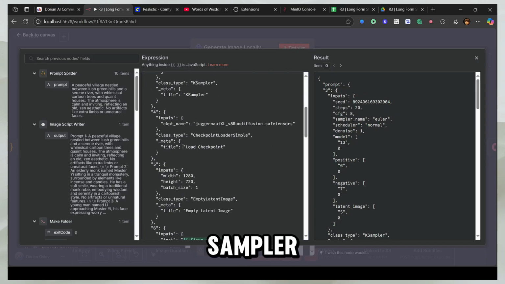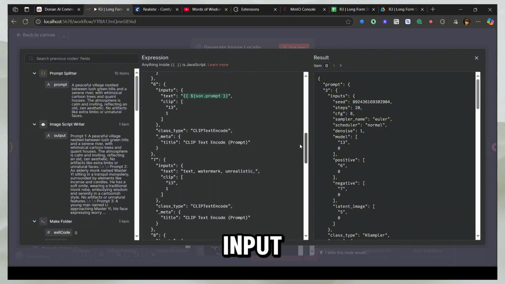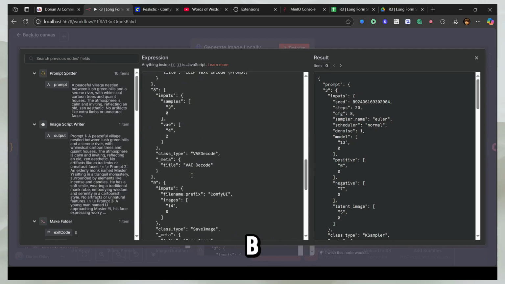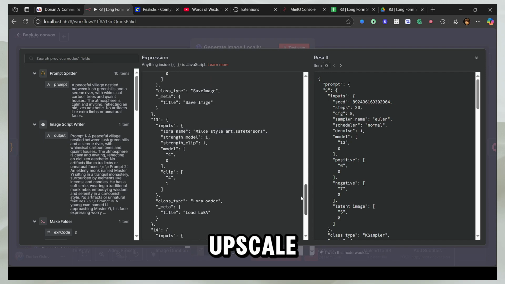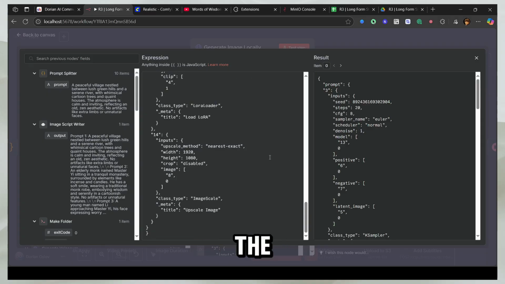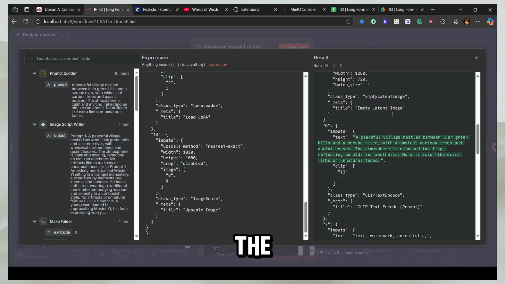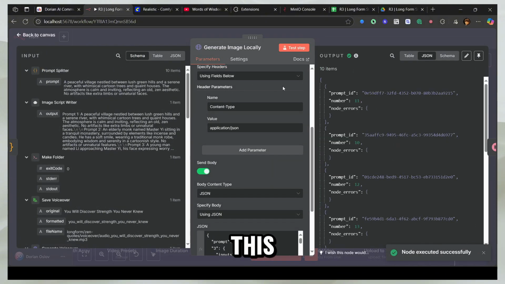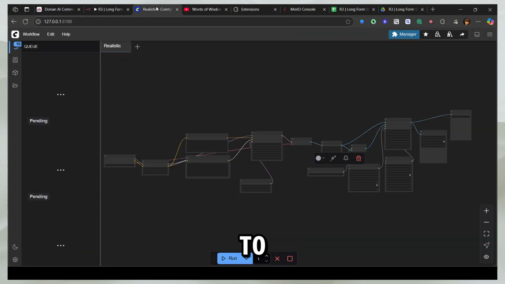Then from the KSampler to this, and then we give it the input and select the clip encoding, and you get the script and everything is here. Then you get the decoding, and we also upscale the images because we need 1080p images. We need full HD images, right? So this is how the entire script looks, and this is the entire prompt. You give it the prompt and everything. Now if I just run this, it is going to send this to ComfyUI.